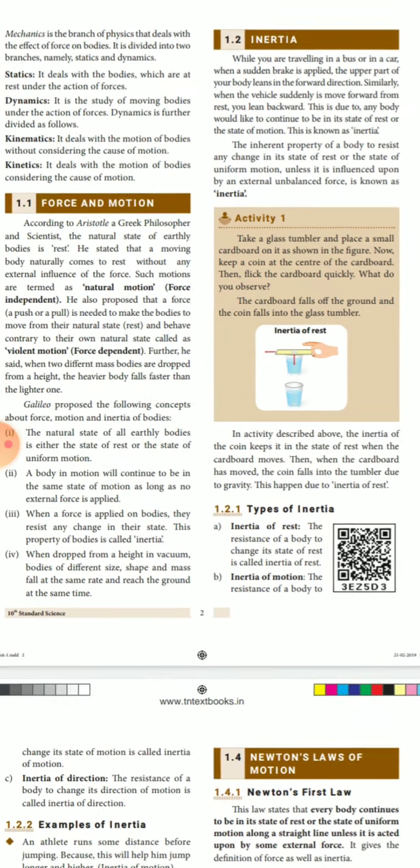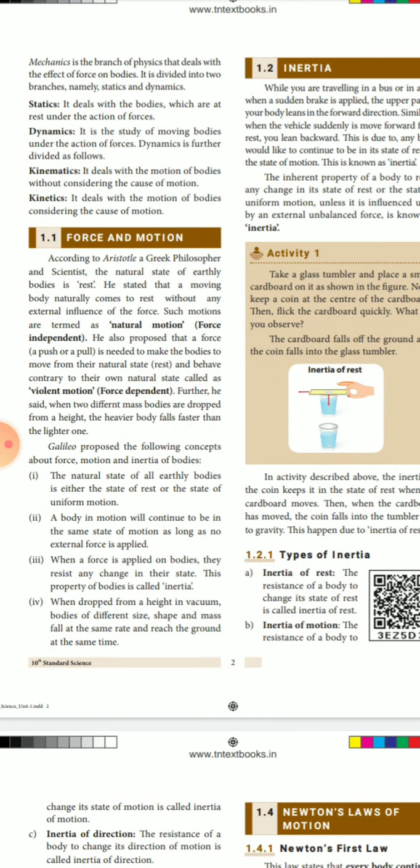So first, mechanics is the branch of physics that deals with the effect of force on bodies. It is divided into two branches, namely statics and dynamics.